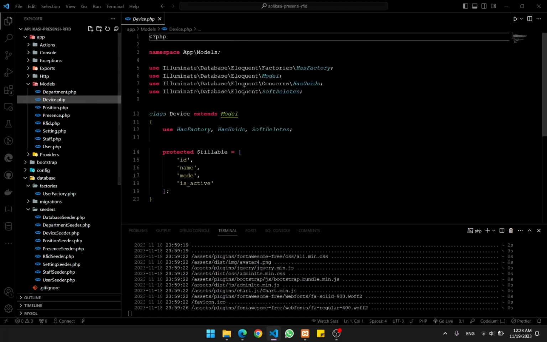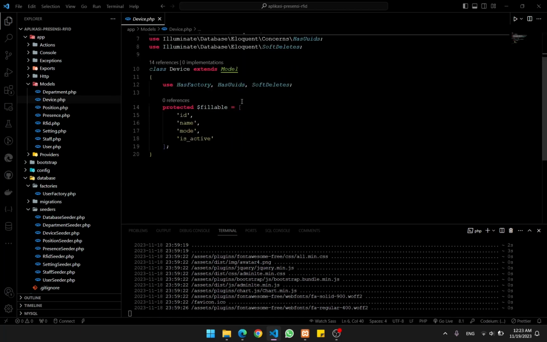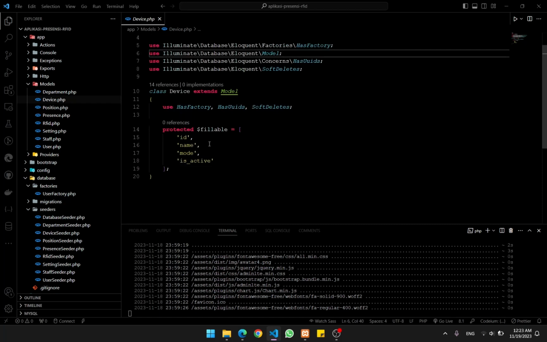Next on the list, there is device. And then here on the device, we can fill the column of ID, of course, which is usually auto increment or automatic input. And then there's also, of course, the name of the device and the mode, and of course, is it active or not.